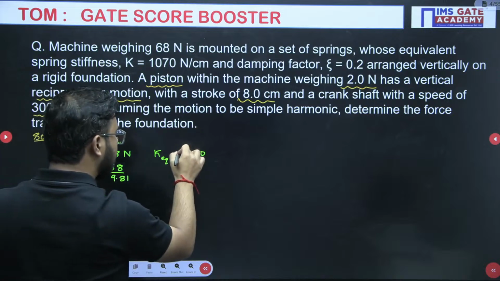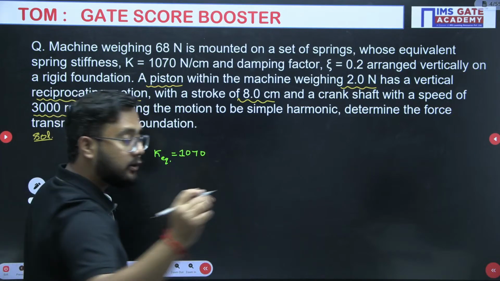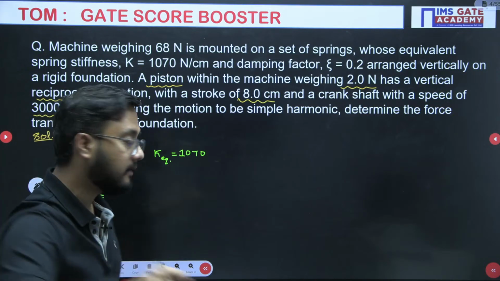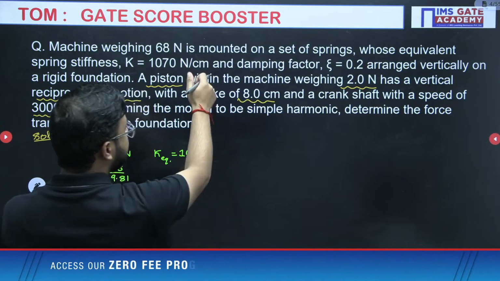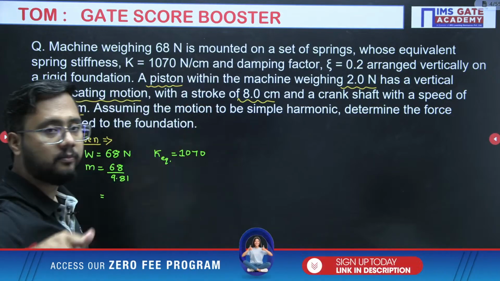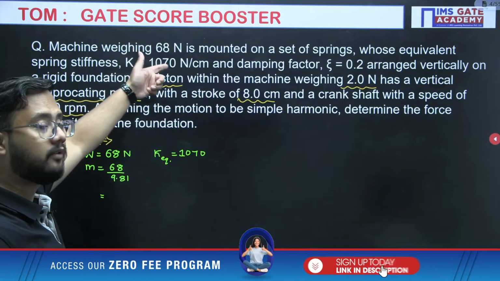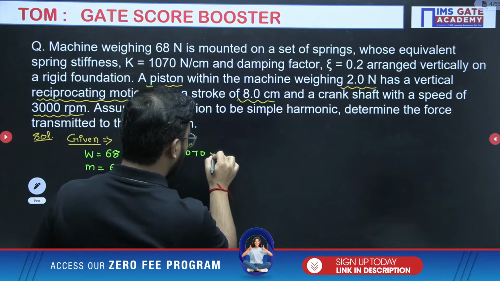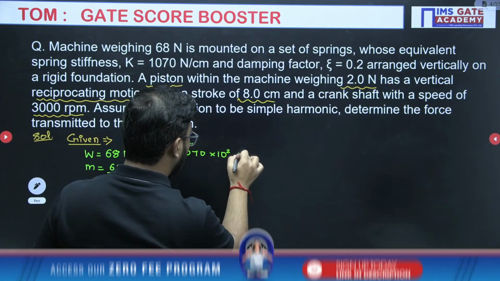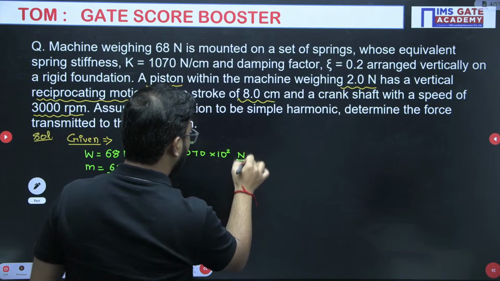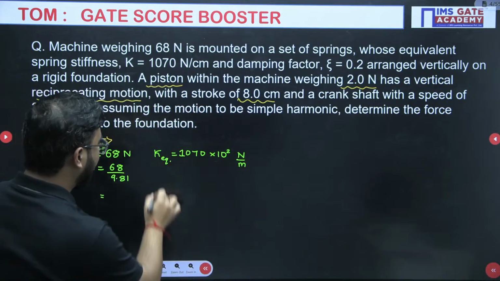Here itself you should convert it into SI unit. What is the SI unit? Newton per meter. So for Newton per centimeter, you have to convert centimeter into meters, so 10 to the power 2 will go to the numerator. Right, this is there.